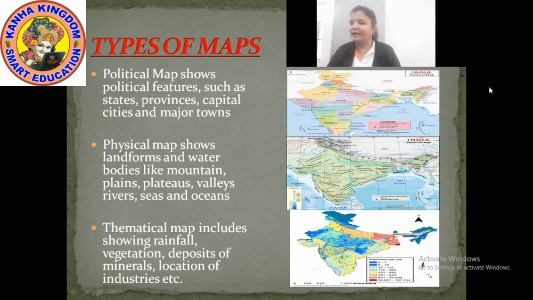Types of the map, our next content. The first is the political map. A political map shows you features like what? In a political map, you will see the states, the capitals of those states, provinces, other cities and some major towns.